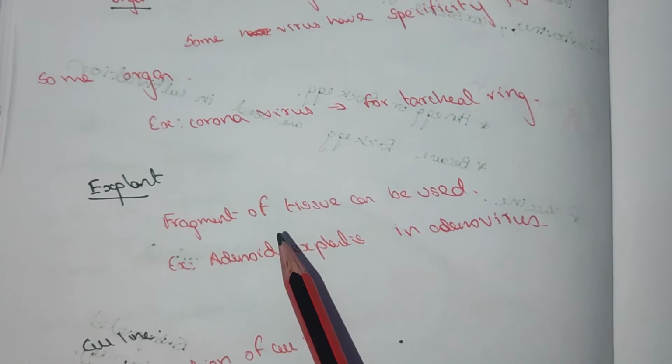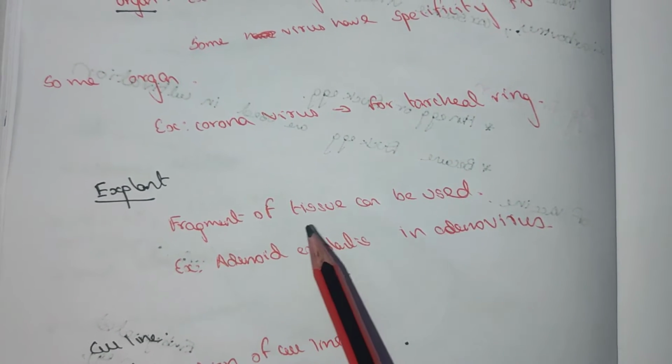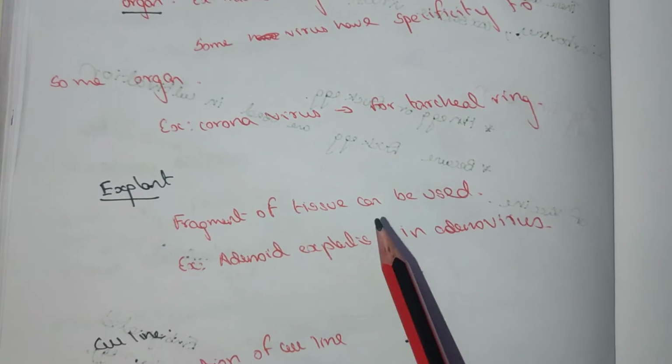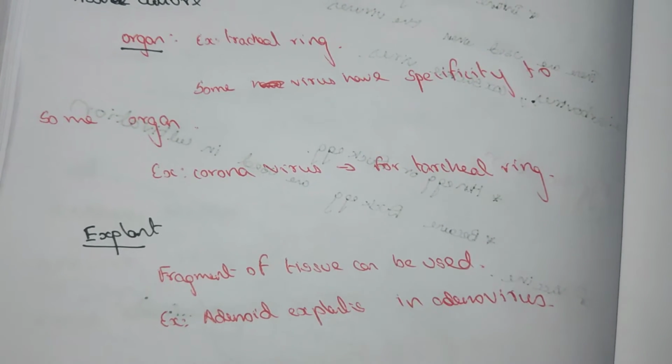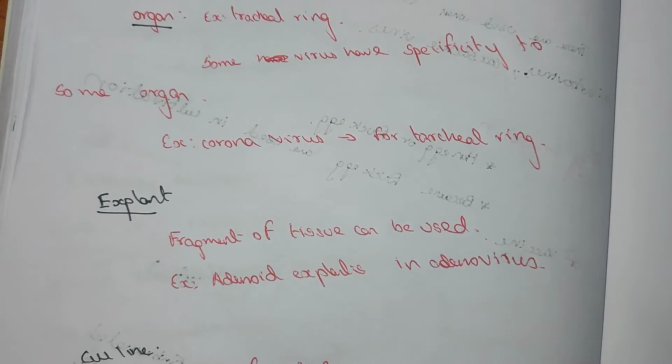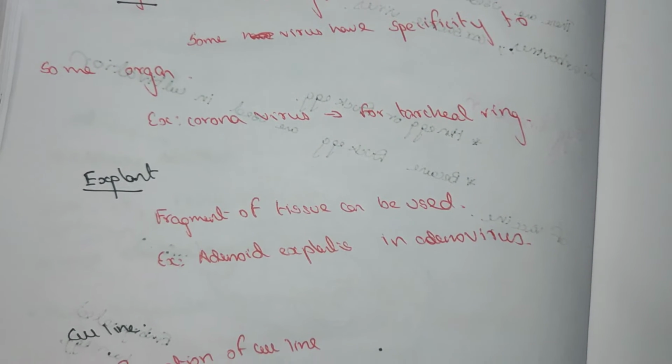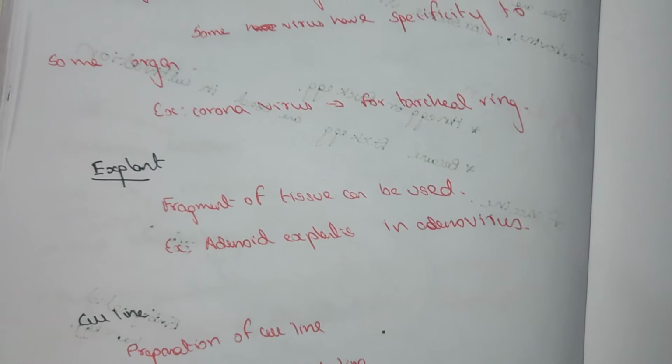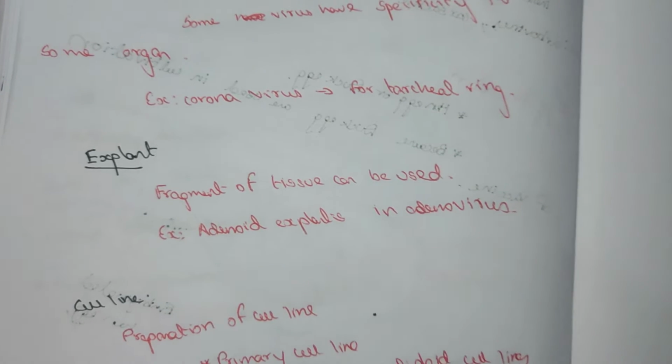Explant culture. Fragments of the tissue can be used for this explant culture. Example: adenoid explant for adenovirus.